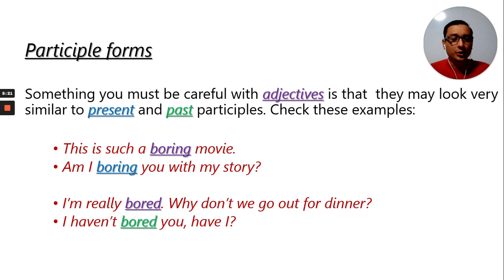But check these examples. I haven't bored you, have I? This is talking about the action of making you feel bored. This is the feeling, this is the action of making you feel not interested in something, right? So be very careful. They may look similar, but when they are describing a noun, a quality, it's an adjective. When they are used with an auxiliary verb like am or like have, it's a participle form of the verb, not an adjective.